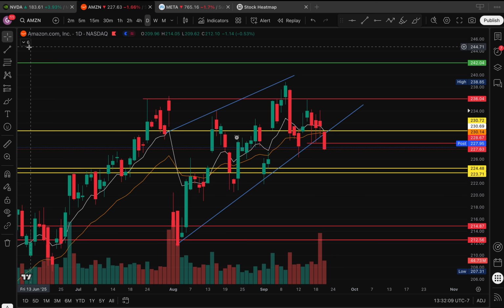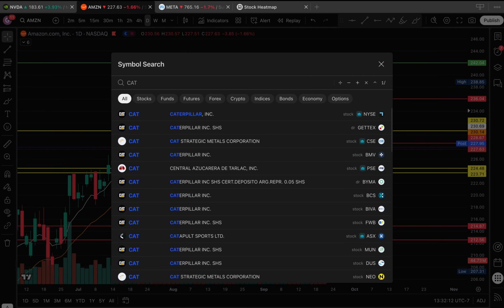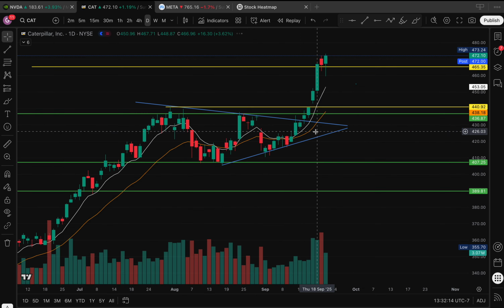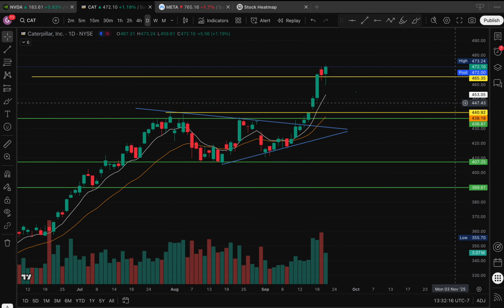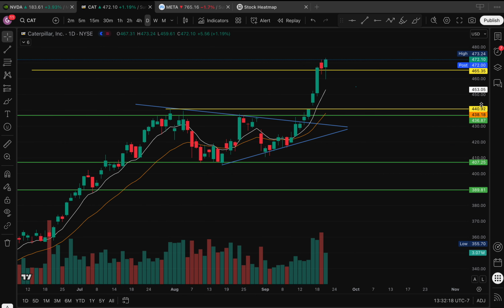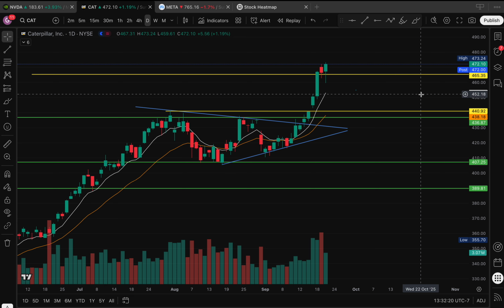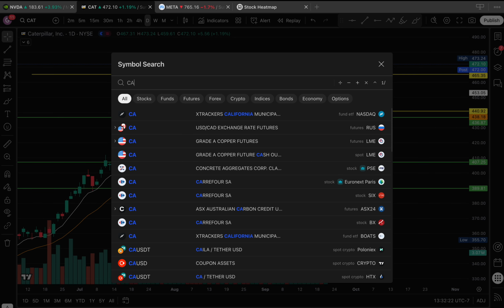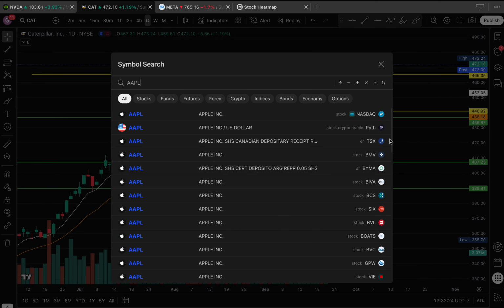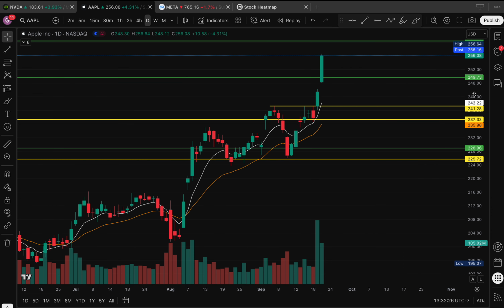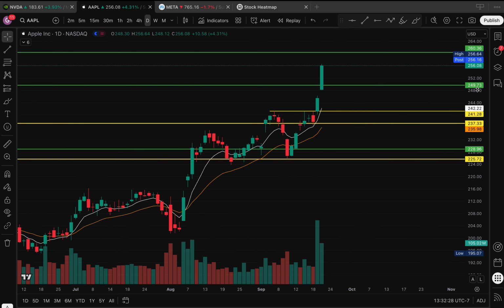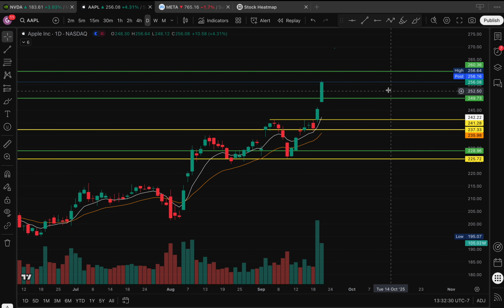But before I do that, I want to show you guys some names I did call out from last week. First off was CAT. I said CAT above 441, we can see a move to 465. Then I did mention Apple. I said Apple above 241, we can see a move to 250. Then above 250, we can see a move to 260.